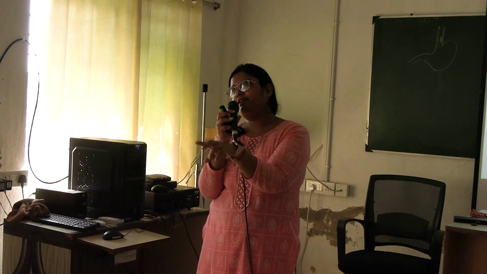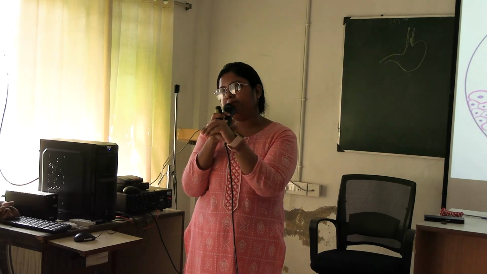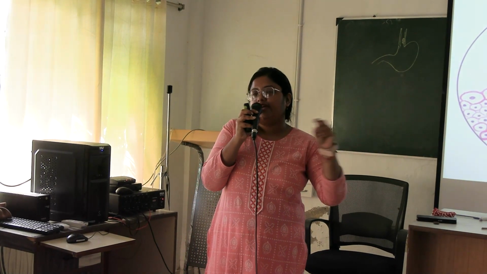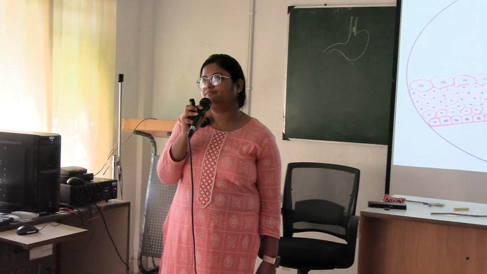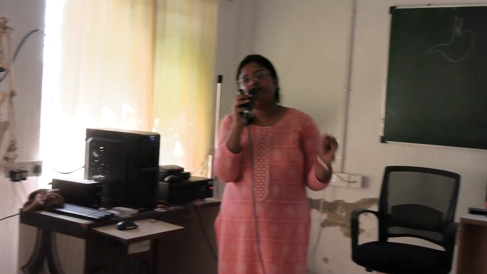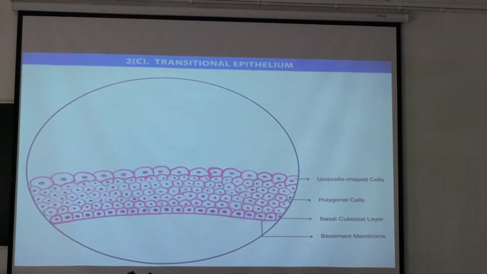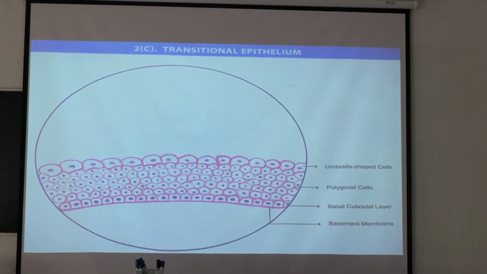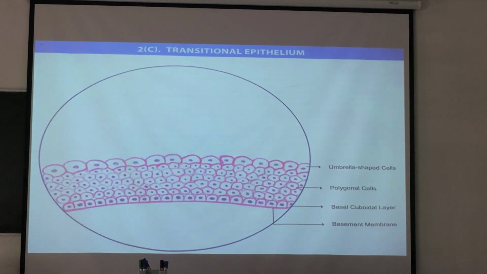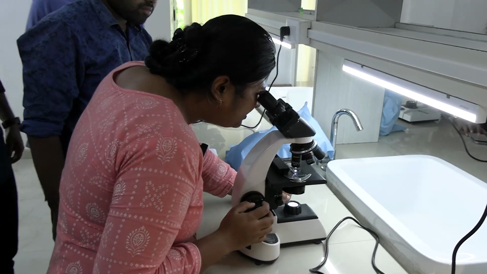Whatever I told you to write down, epithelium with this example, those slides have been kept there. For transitional epithelium, ureter is there. You write it down: transitional epithelium, ureter. Everyone write it down in your copy. Transitional epithelium, ureter slide is there in histolab. You go and see the slides. Make a queue, and only take your copies with you. Bags you keep here.